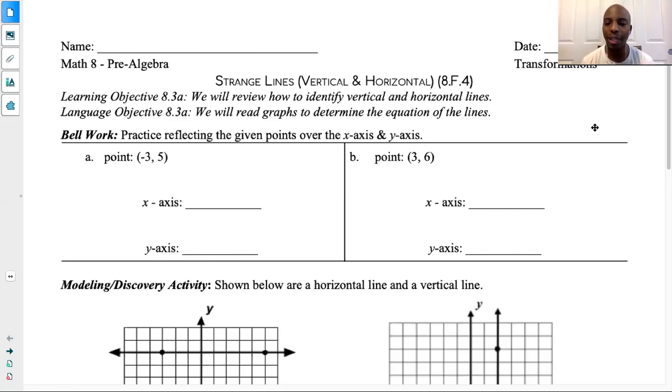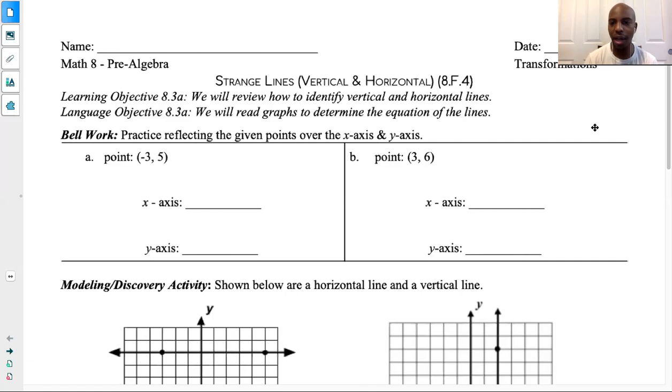I want you to recognize that when it says reflect over the line y equals 2, or over the line x equals -3, we need to know what that line looks like. So I want to take a second to look back at it. But prior to jumping back, I want you to do the bell work from yesterday, which is reflecting a point over the x-axis and over the y-axis.